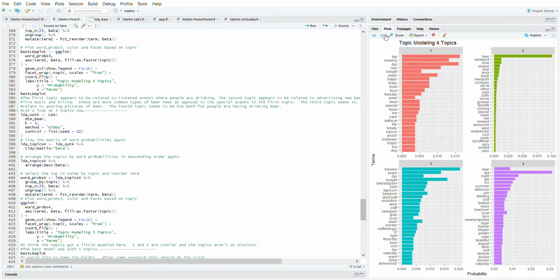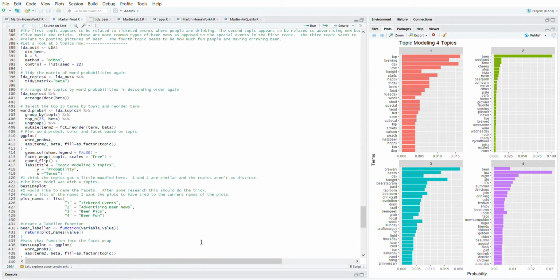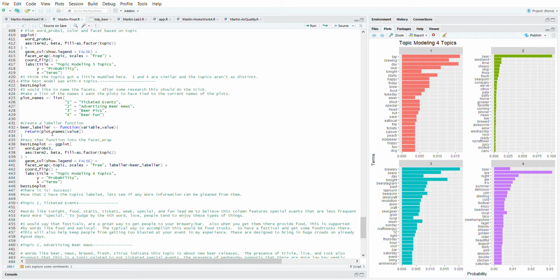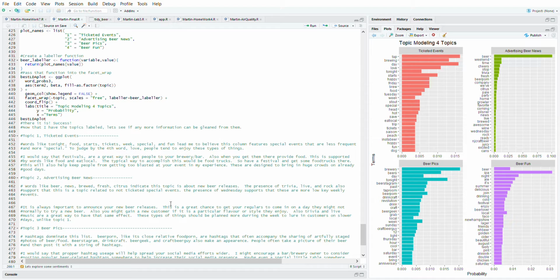I really wanted it to have labels, so I went in, I figured out how to do that. Basically, you create a vector of plot names, you assign, it's a list, actually, not a vector. You assign each one of the topic modelings a name, then you create a labeler function, you pass that function into the facet wrap, voila, you get named topics. So, having fun doing that, I guess it's time to start analyzing.